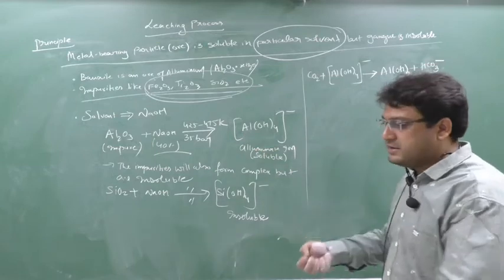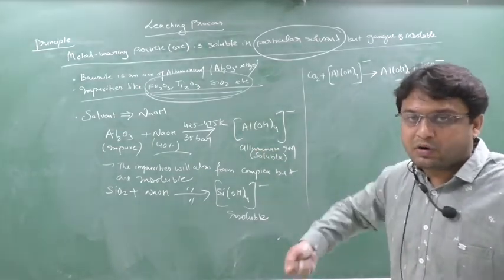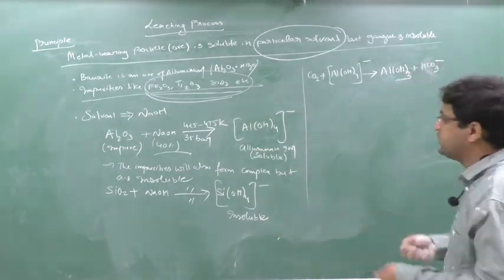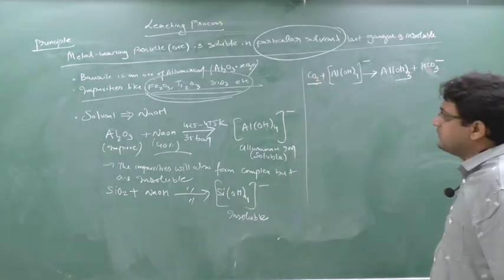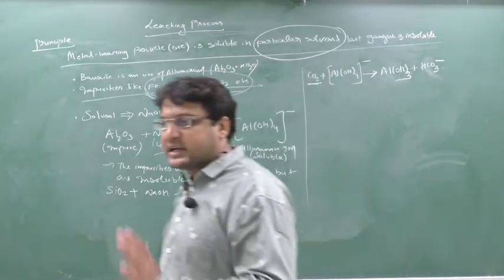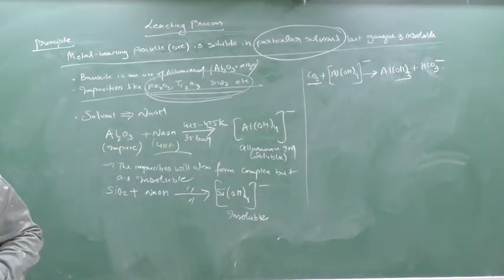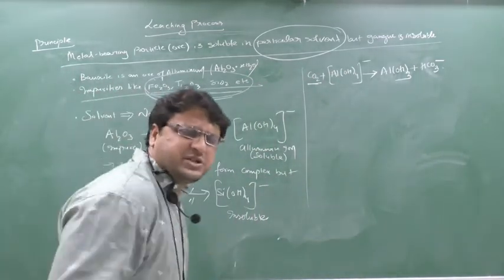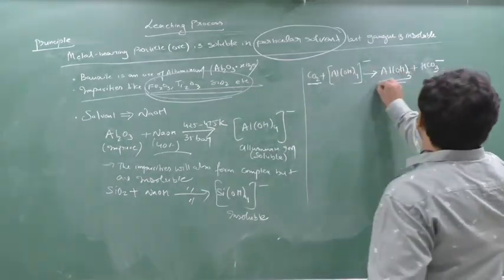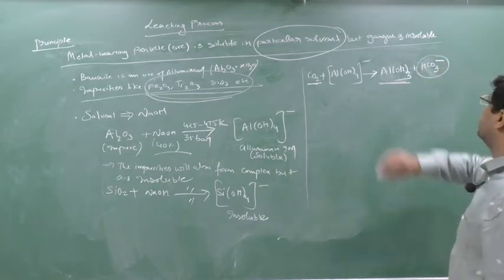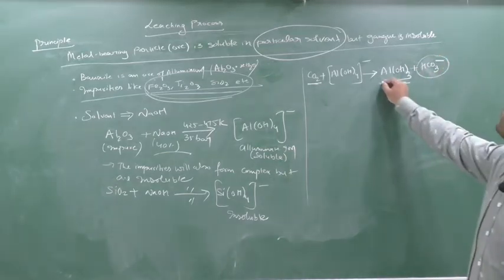Now I will have one soluble solution. In that soluble solution, I will start to blow carbon dioxide gas at a particular pressure. What will happen? I will agitate. Agitate means I will mix it and I will add carbon dioxide gas. When I add the carbon dioxide gas, I will get aluminium hydroxide and this carbonate ion of a weak acid. Now this aluminium hydroxide I will obtain.